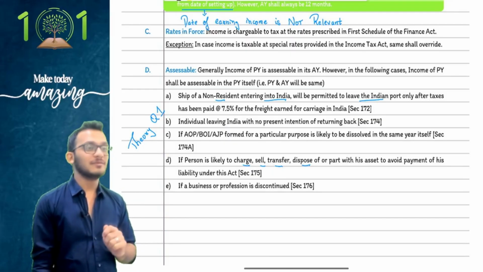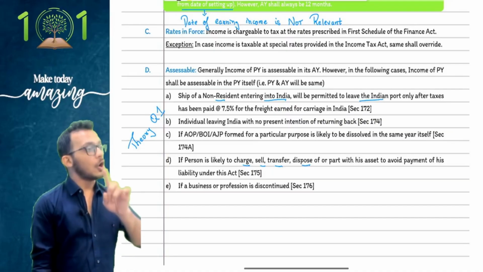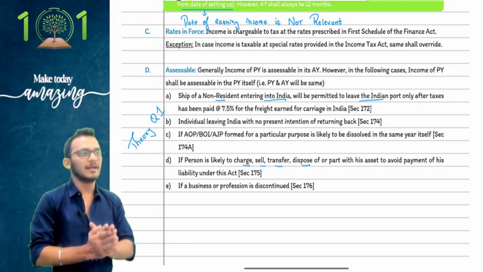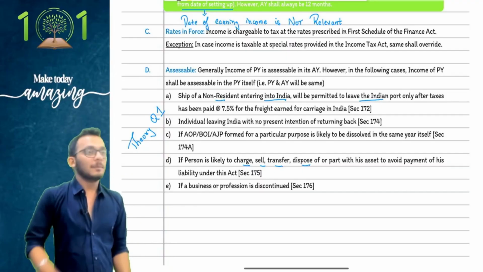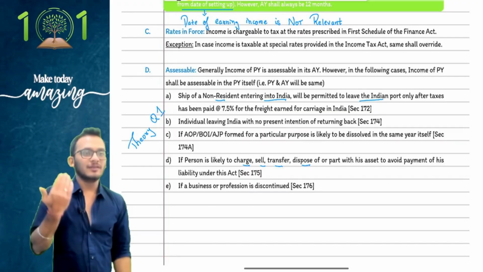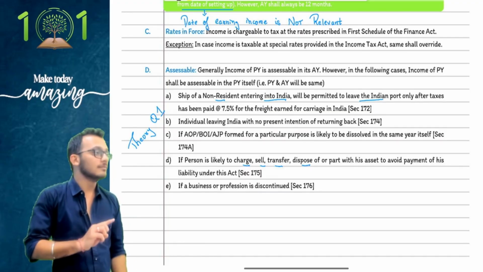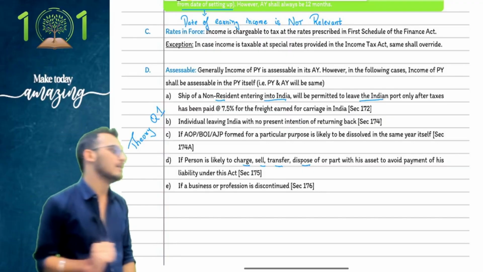People, the "and" and the "or" is very important. Look at it: profit and gains, business or profession. Which means if I'm in a business, profit and gains both are taxable. If I'm in a profession, profit and gains both are taxable. But my business is a separate thing, my profession is a separate thing. I can't add them together. So it is profit and gains, business. Very good. That is what the understanding is.